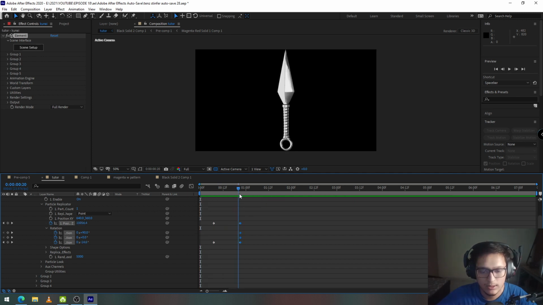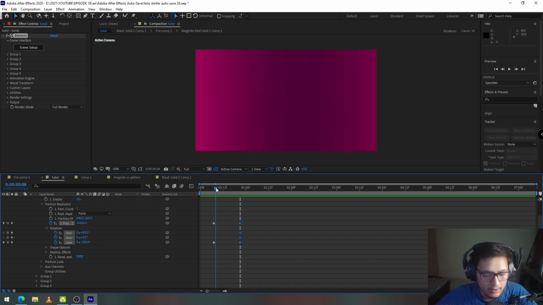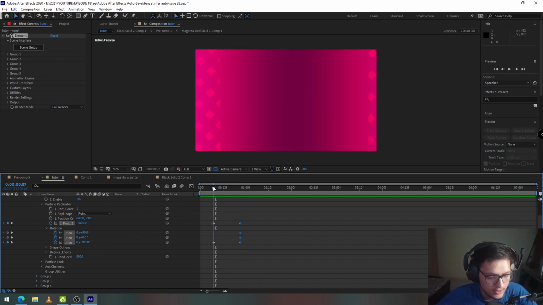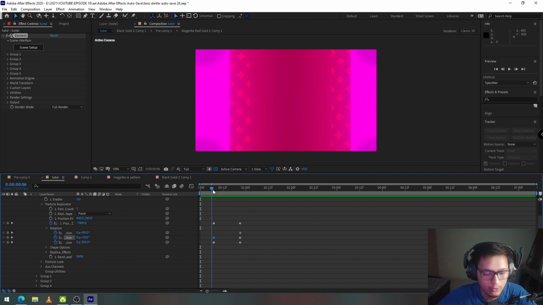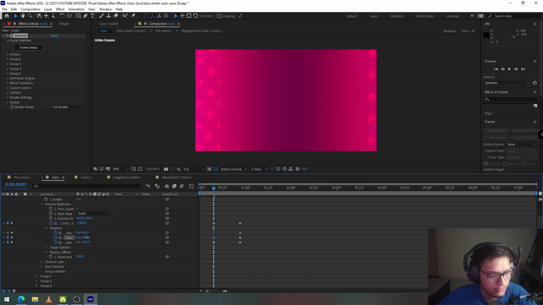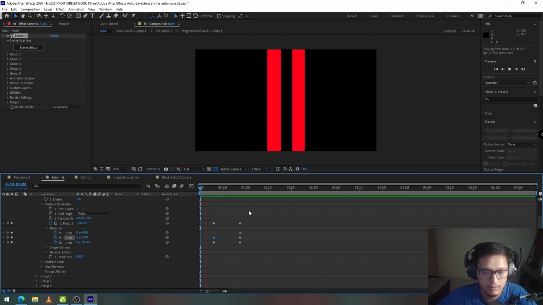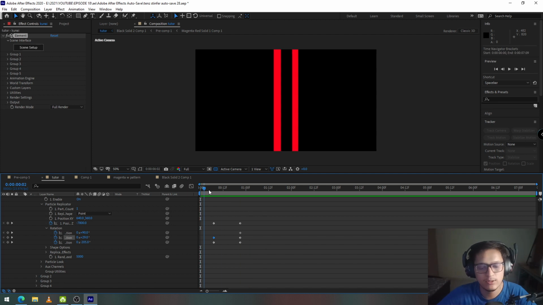Okay, so this looks a little better than before, but I still need to add a little bit of wobble into the kunai. So I'll go back to the first keyframe. I'll change the Y rotation by a little bit, 18 degrees. I think we can go a little more. I'll go 30 degrees. I think that looks a little better.